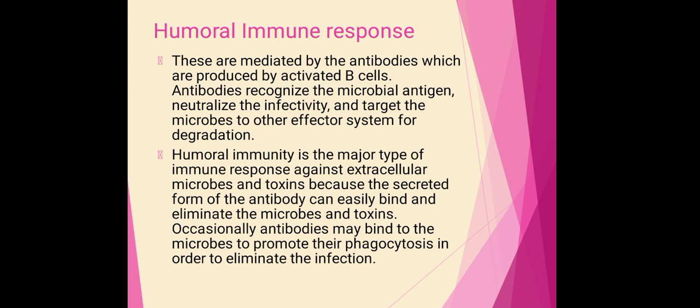Majorly there are 5 different types of antibodies, that is IgM, IgG, IgE, IgD and IgA. Among these, IgA is a secretory type of antibody. IgM is also a secretory type of antibody, but it mainly occurs in the pentameric form. IgG antibodies are produced in the secondary immune response, and IgM is produced in the primary immune response. In different body secretions there is the presence of IgA type of antibodies.